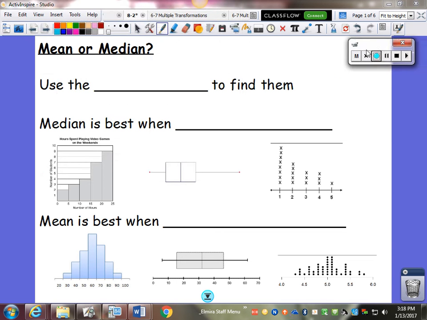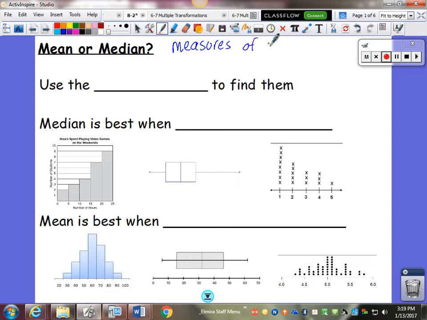Hi guys. So 8-2 is all about mean or median, which would be the best measure of central tendency. Mean and median are measures of central tendency. Let's break that word apart so you can figure out what it means. Measure of central tendency: a measure is a number. Central tendency means what number the data tends to center around.